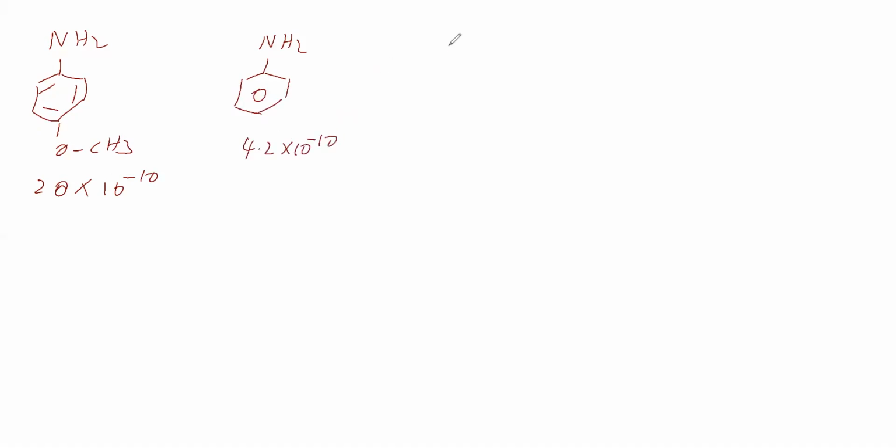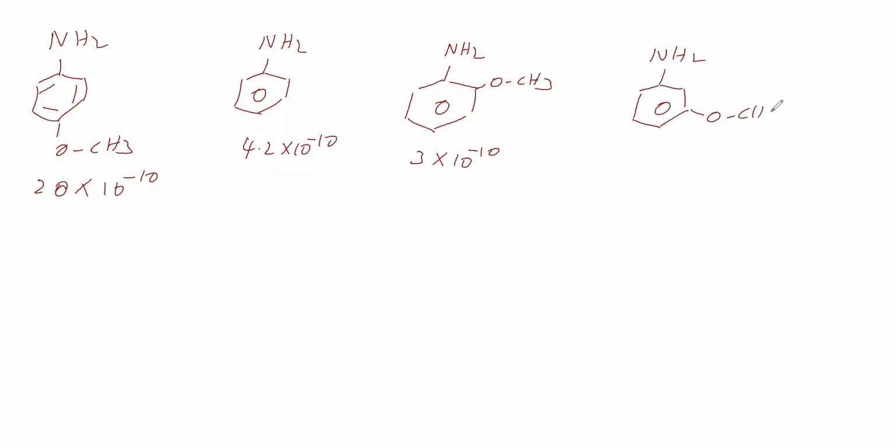Next we will take orthomethoxy aniline. For this Kb is 3 into 10 to the power of minus 10. Then we will take meta. For this Kb is 2 into 10 to the power of minus 10. Okay, we have taken like this.